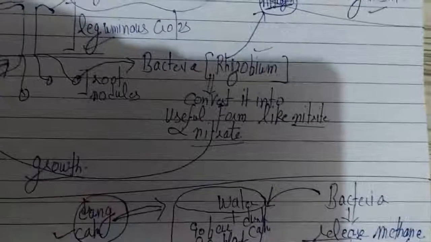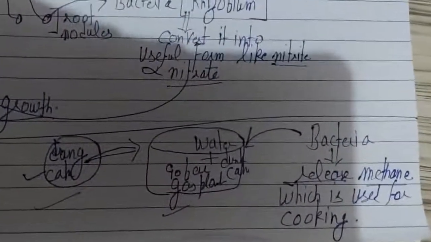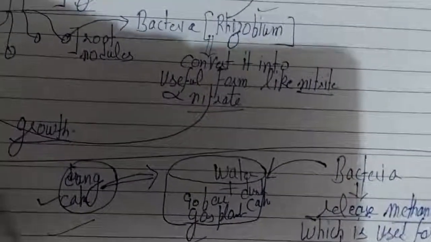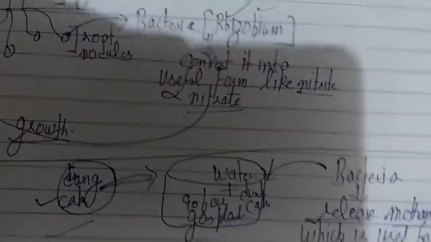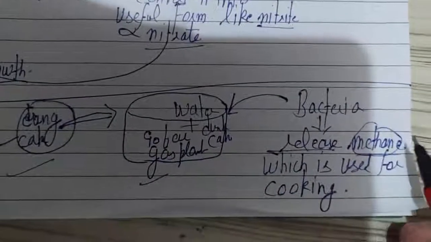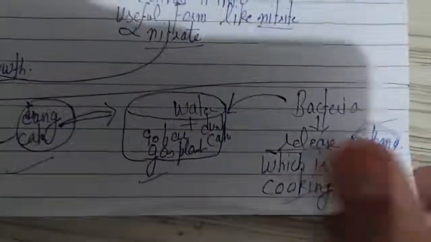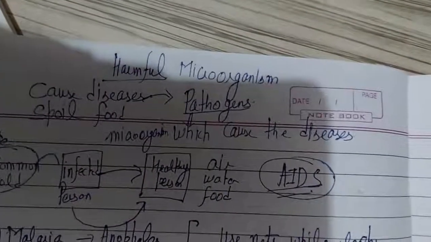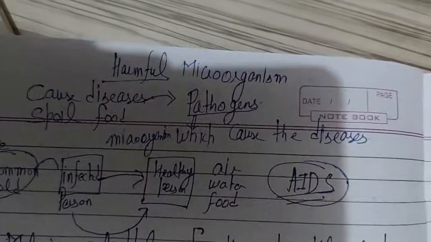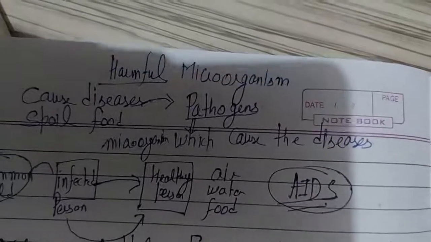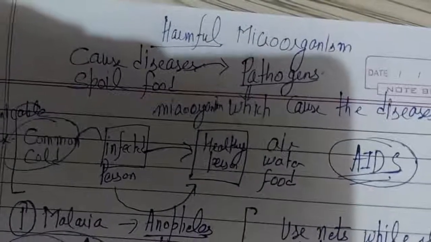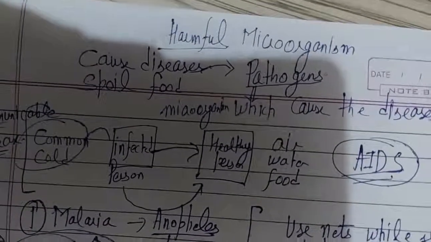In gobar gas, farmers place dung cake, and the dung cake decomposes by a bacteria living in that gobar gas plant, and as a result a gas is produced that will be used in cooking. In the harmful microorganisms concept, pathogens are there. They spoil the food also, they cause diseases, but pathogens are those microorganisms which mainly cause diseases. So microorganisms have the capability of causing diseases and spoiling our food also.